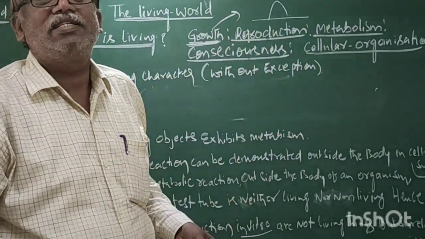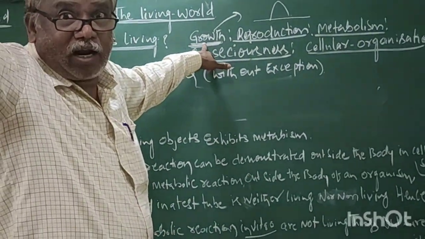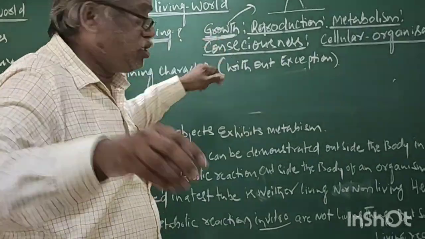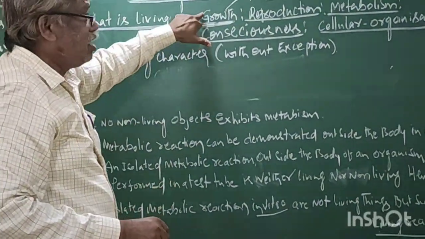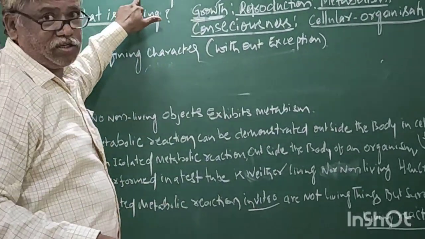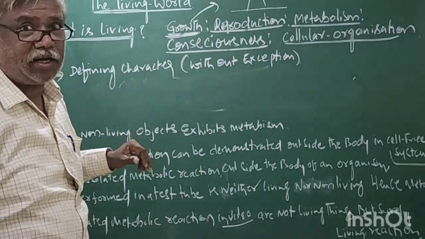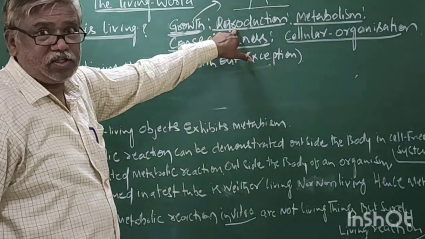Hence, we can see growth in non-living things also. Hence, growth is not a defining character, but it is a character of living organisms.